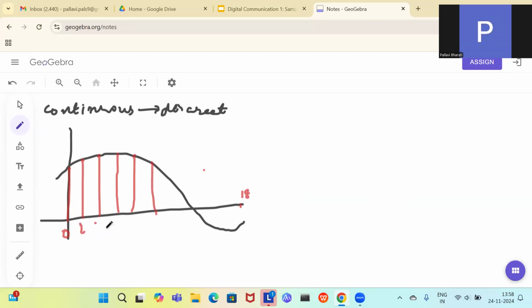So 2, 4, 6, 8, 10, 12. Took the sample at 14, 16, 18, and say the signal is extending from time t equals 0 to t equals 20. Fine.